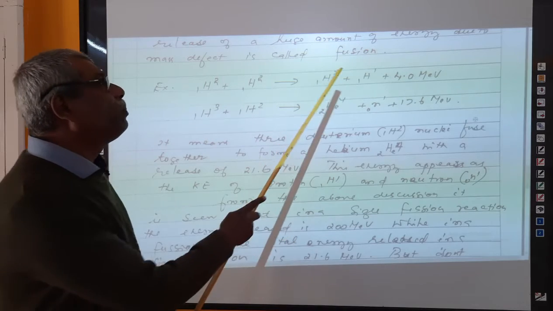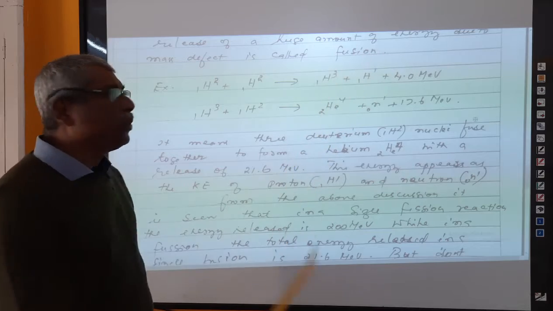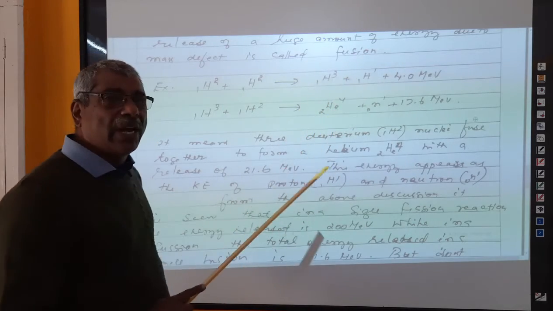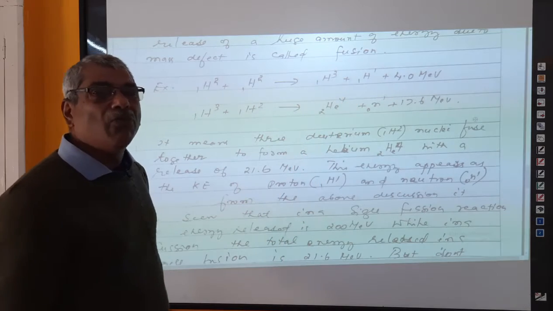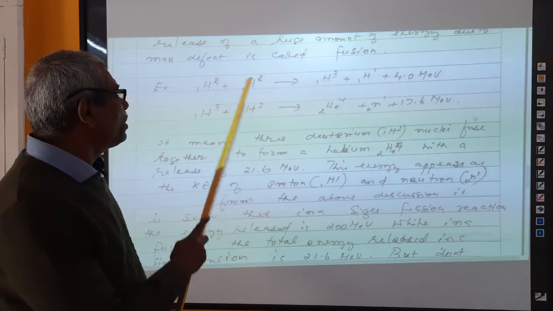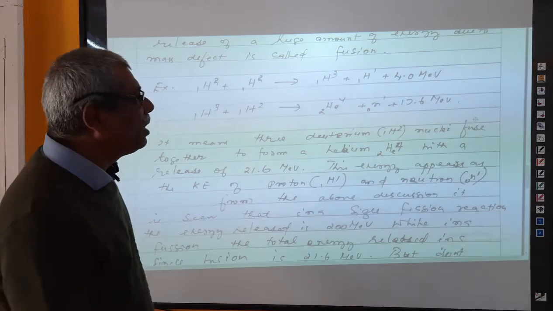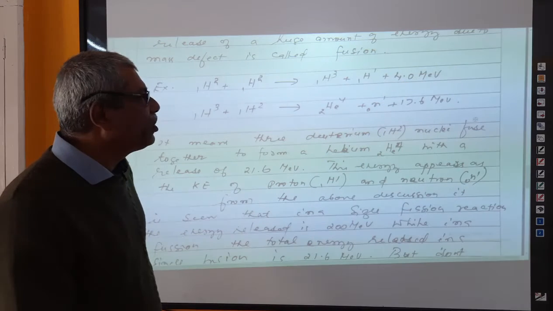So this is a proton fusion reaction, because in this case a proton is produced. Accordingly, as per the product formed, the reaction is named. This reaction is named as proton fusion reaction, because a proton is produced as a product, and also you see 4.0 mega electron volt energy is produced.